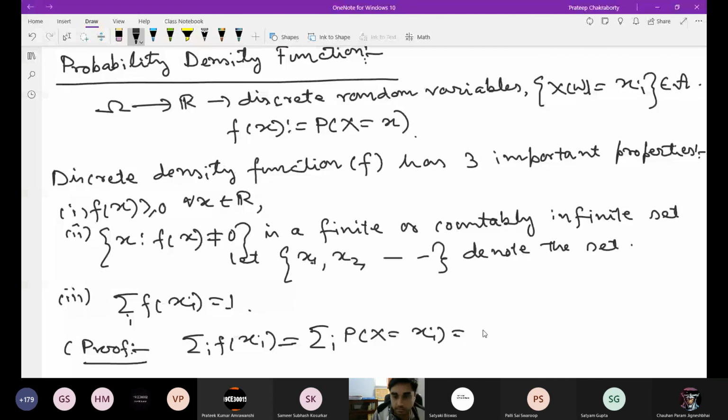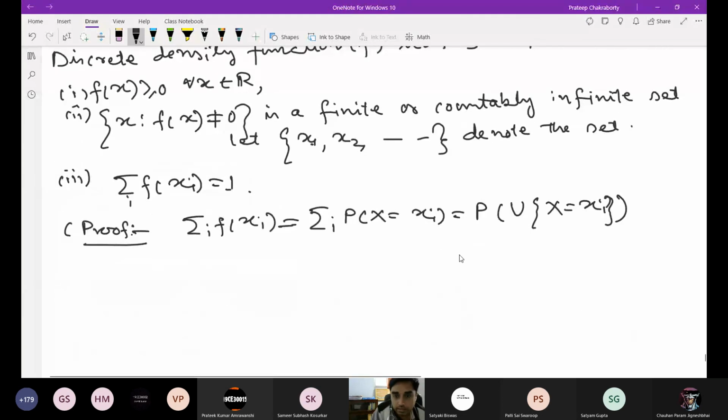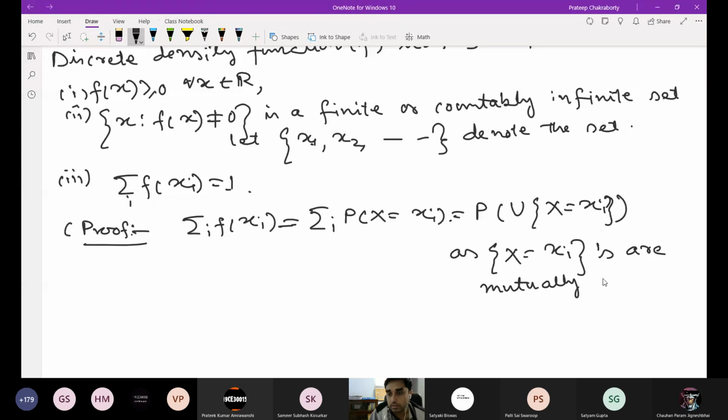This is because the events X equal to x_i are mutually disjoint, and their union is the whole sample space omega, so the probability equals 1.